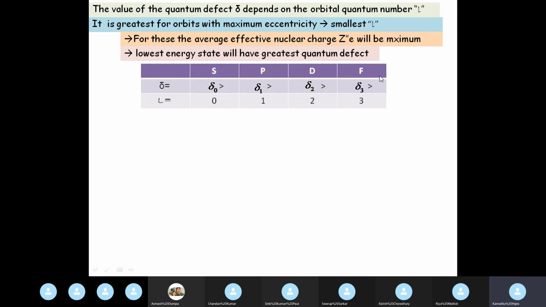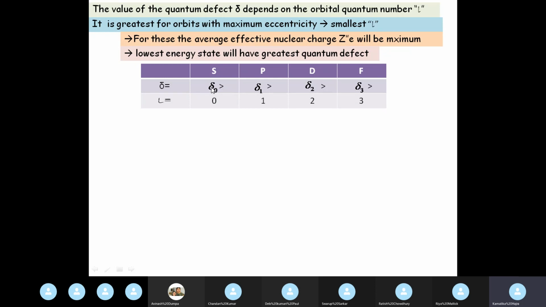So this is basically a table showing us what are the values of the quantum defect and the orbital angular momenta for the SPDF subshells of a given orbital. So whichever orbital you are in, whether it be the K shell or the L shell or M shell or N shell, etc., within it we have the SPDF subshells, and the value of the quantum defect is like this.